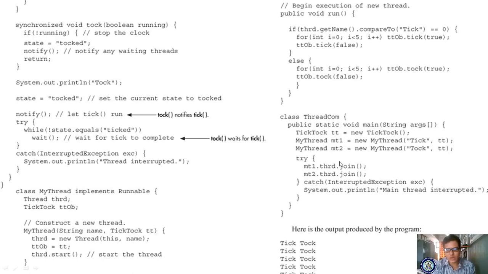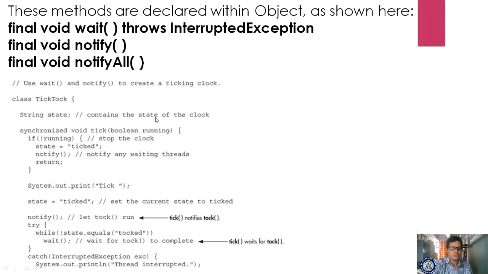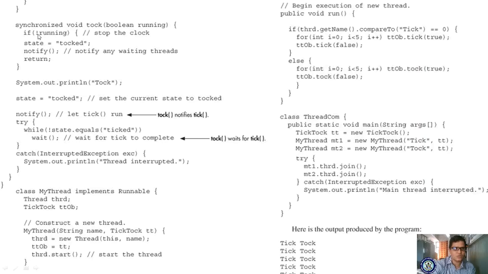Likewise this object will be evaluated, and we are also identifying whether this thread is still running or not. With MT1.thread.join, we are waiting for the thread to finish its task. So if you run this program, once it will enter the tick state, and once it will enter the talk state. Once it is tick and once it is talk. So that is what is printed here: System.out.println tick, once it is printing System.out.println talk. Once tick, once talk.